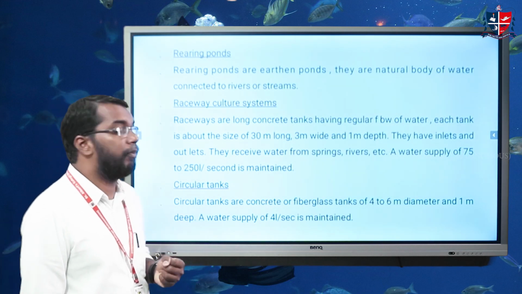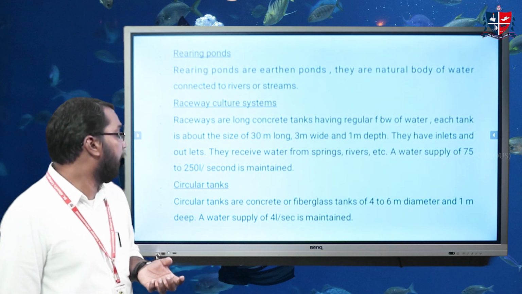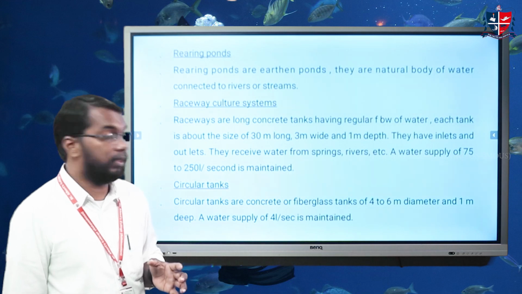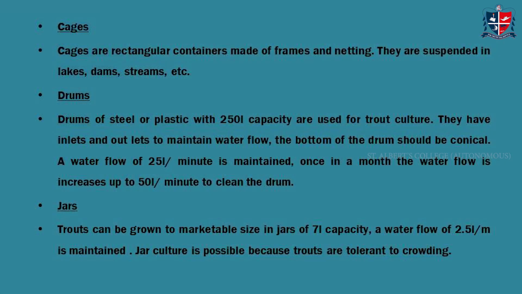Second one is circular tanks. In case of circular tank, we can use fiber or concrete tanks of 4 to 6 meter diameter and 1 meter deep. A water supply of 4 liter per second is mandatory in case of culturing trouts in circular tanks.